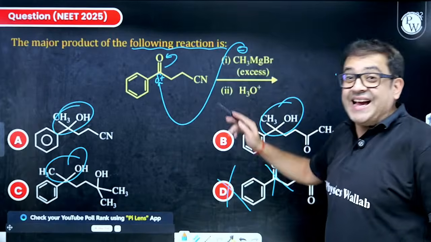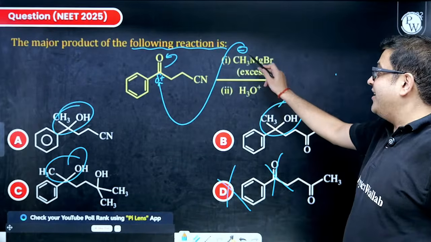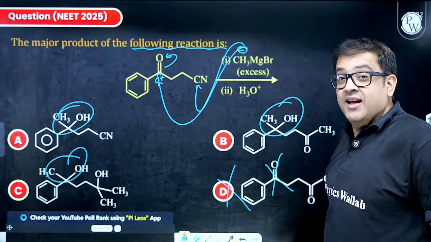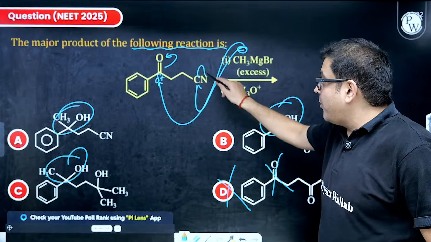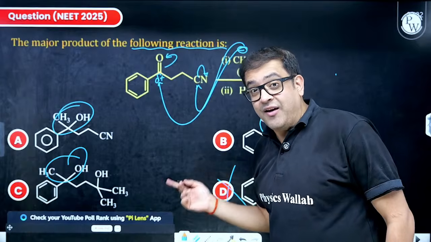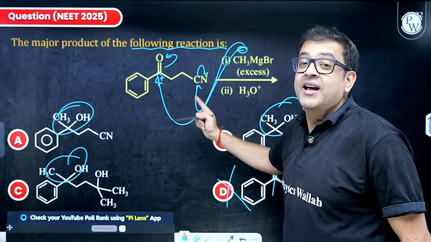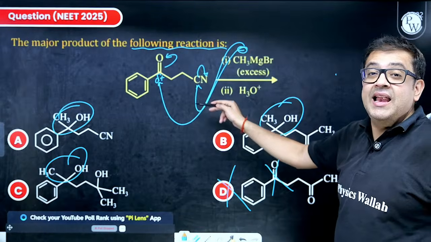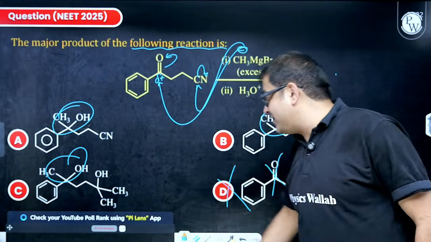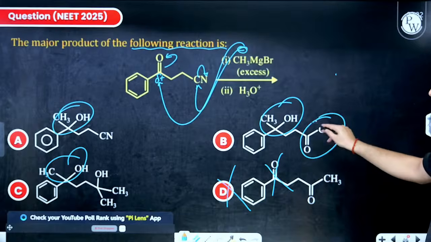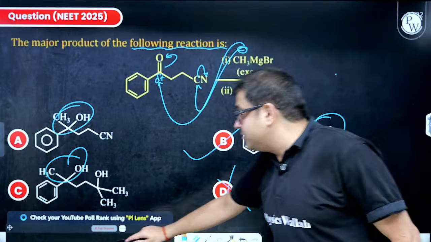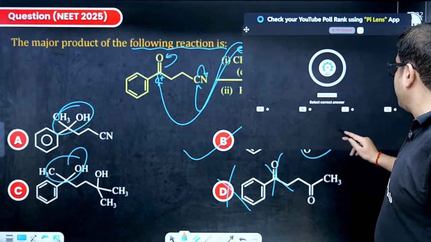Now cyanide will also get this. So cyanide will also get this CN minus. And after that, this triple bond will get double bonded. And then after hydrolysis, this double bonded carbon will get 2 OH. So it will get a carbonyl group. So methyl added and a carbonyl group. That means that is definitely a ketone. So my answer is beautifully option B.